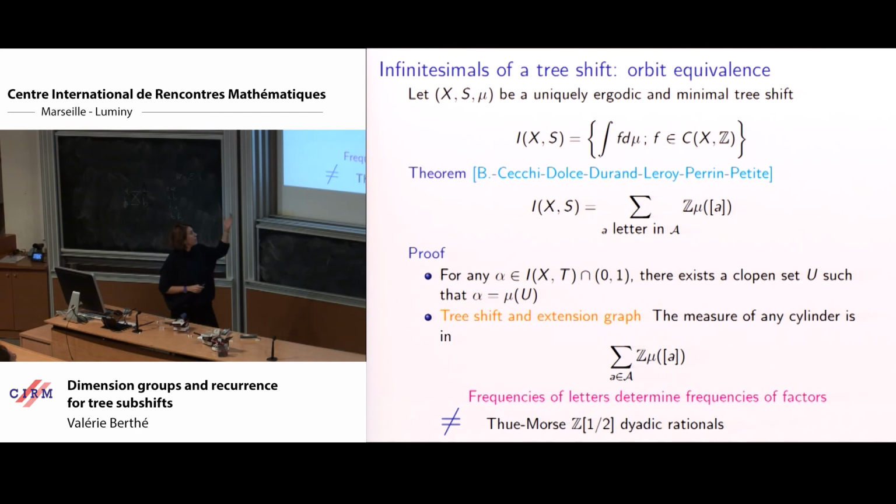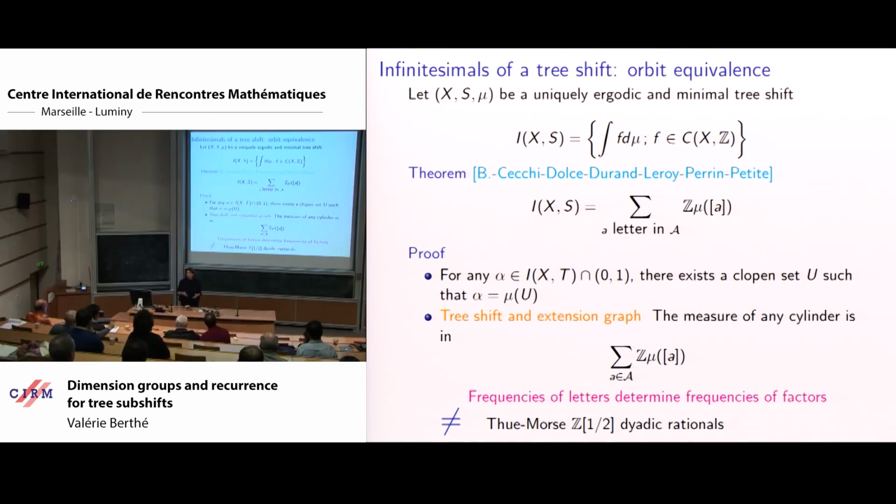And the proof is really in this sentence that I tried to phrase from the beginning. Frequencies of letters determine frequencies of factors. If you have in mind a Rauzy graph vision, the frequencies from one evolution to the next evolution propagate on the branches of the graphs, and they propagate thanks to this extension graph, which allows to propagate the information. So it's definitely not the case as in Thue-Morse, for instance, where the frequencies of letters are 1/2, then for factors of length 2, 1/4, and so on and so forth, for Chacon.